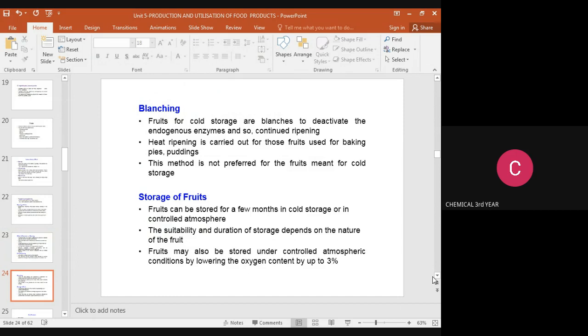Heat ripening is carried out for those fruits used for baking, pies, puddings, etc. This method is not preferred for the fruits meant for cold storage.